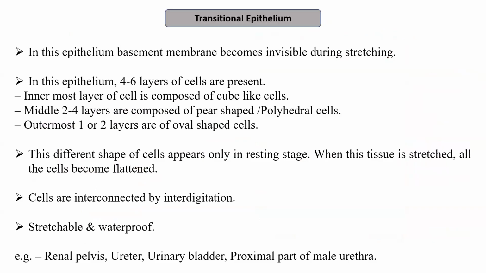Next, we have transitional epithelium. So in this epithelium, basement membrane becomes invisible due to stretching. One of the very important properties of the transitional epithelium is their property of stretching. So wherever we require a stretch in the tissues, transitional epithelium must be present. It is usually present in the urinary system, where we require the expansion or the stretching of the urinary bladder, where the urine gets collected. In this epithelium, 4 to 6 layers of the cells are present. So it is again a kind of stratified epithelium, since it is a layered one.